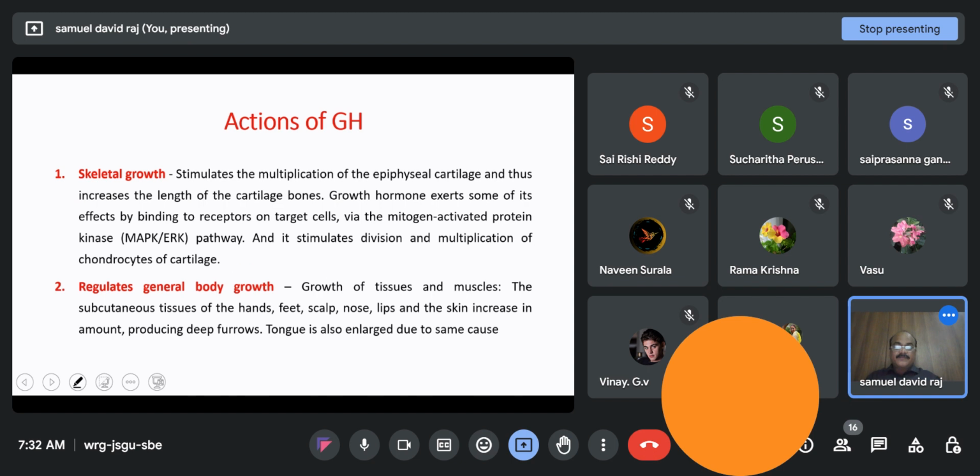Just a second. I'll take one empty slide.